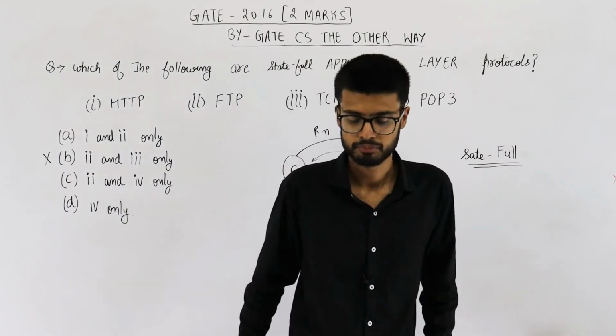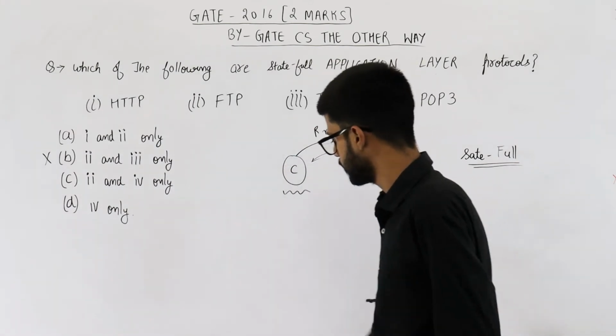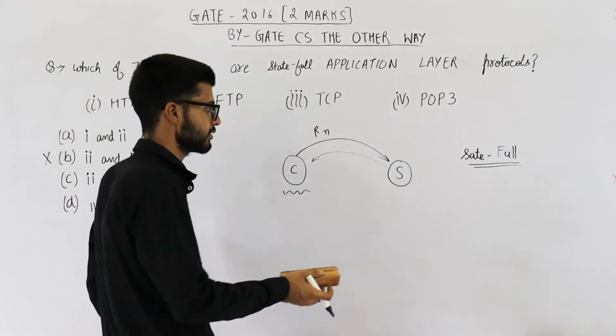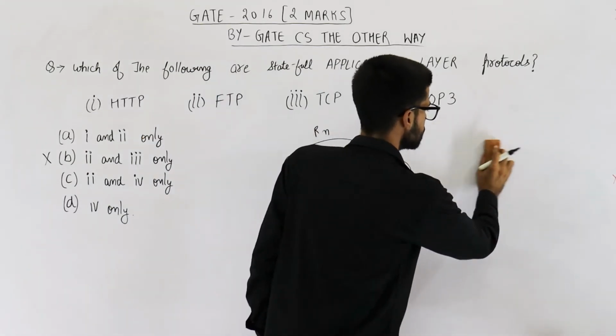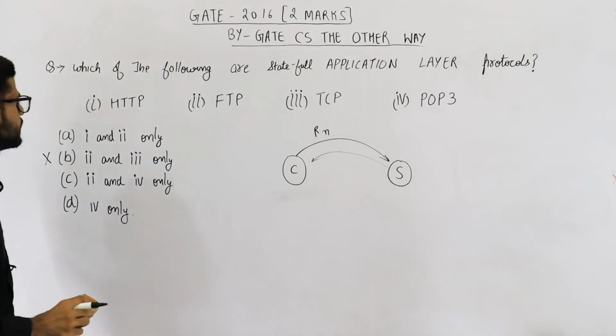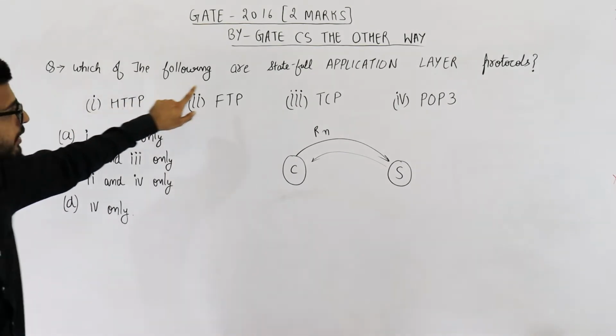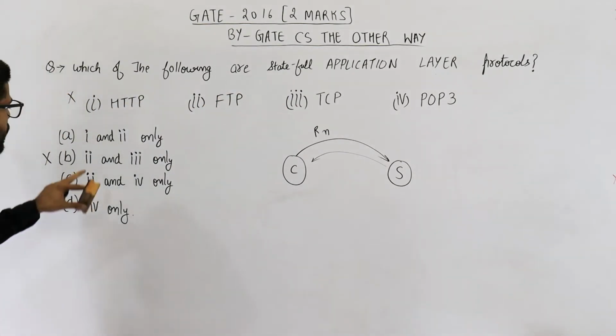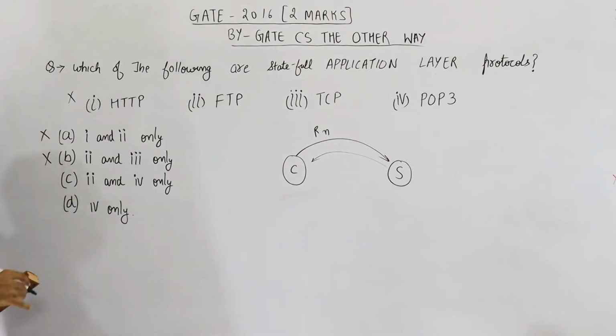Okay. Now in my theory lectures, I have already taught you that HTTP is a stateless protocol. So HTTP is stateless. They are asking about stateful. That means this one cannot be the answer. So option A is also rejected.